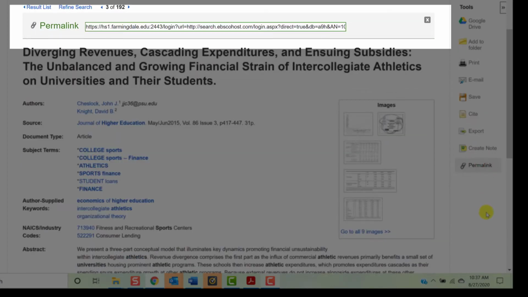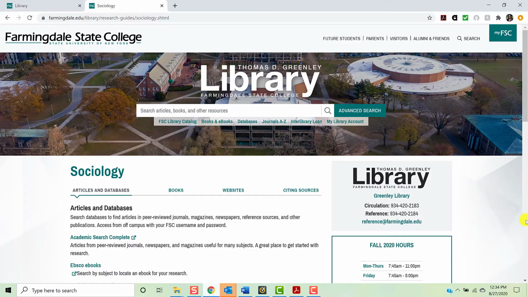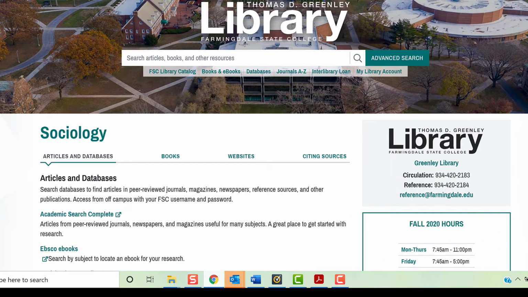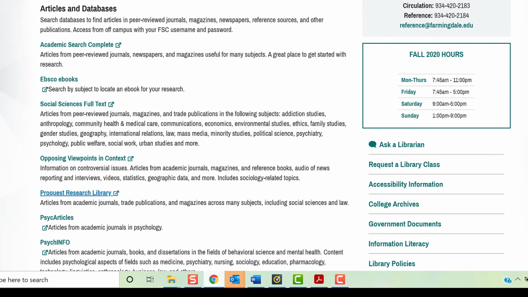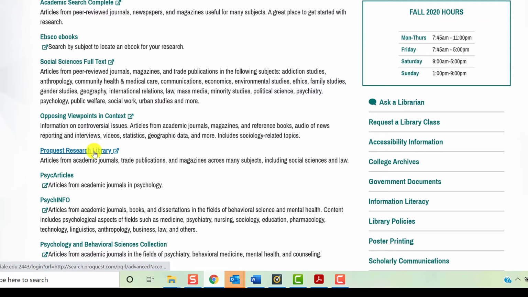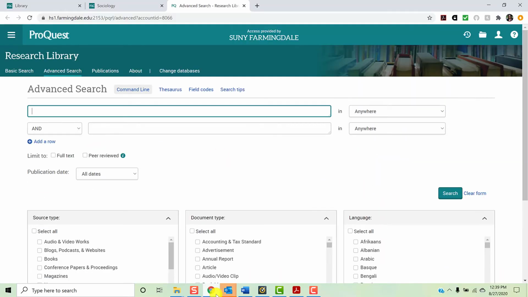The next database you'll want to try is ProQuest Research Library. Even though ProQuest Research Library will look a little different from Academic Search Complete, the same strategies will work in this database. To access the database, click ProQuest Research Library from the Sociology Research Guide. You'll arrive on the Advanced Search page.